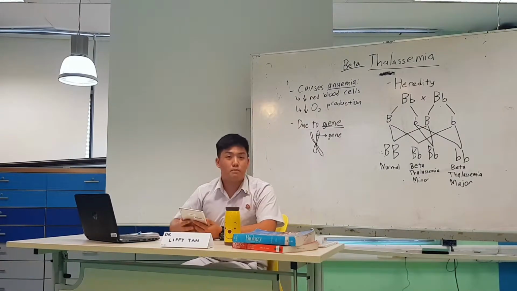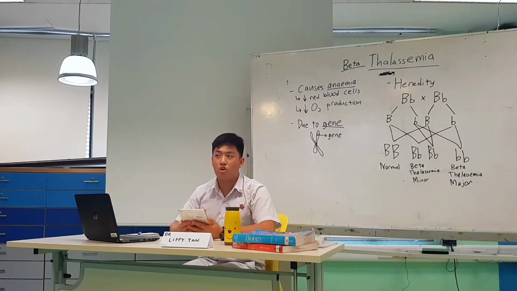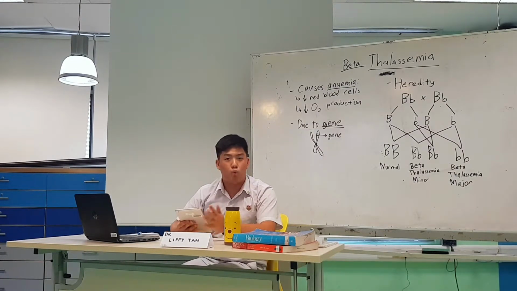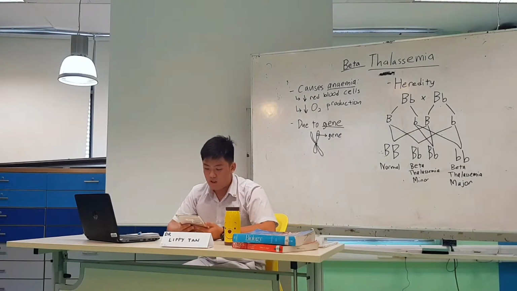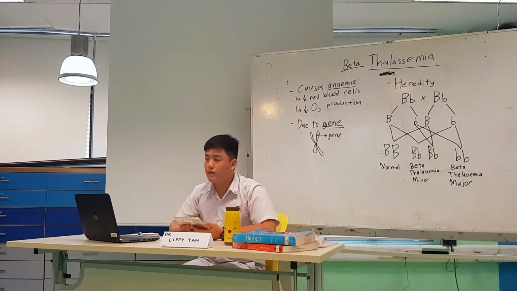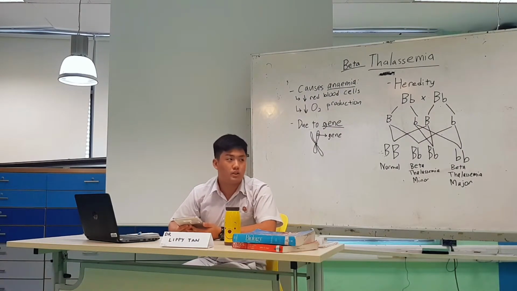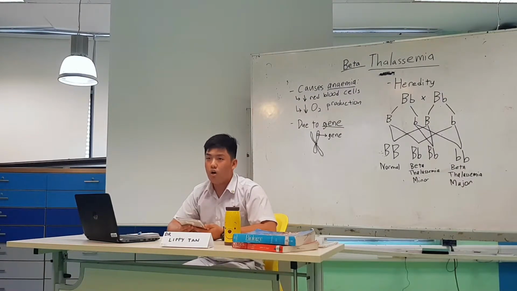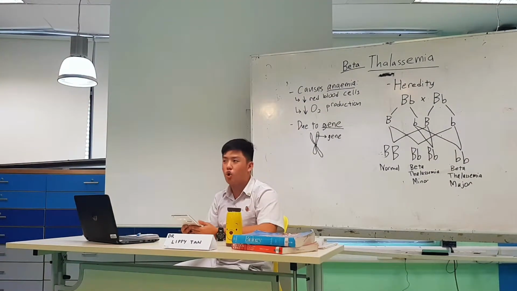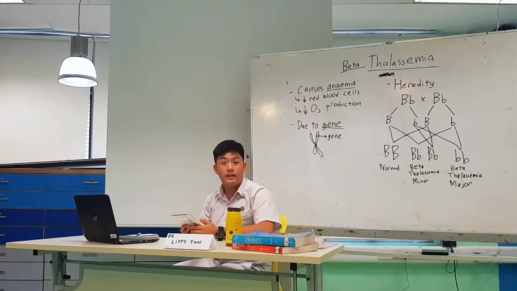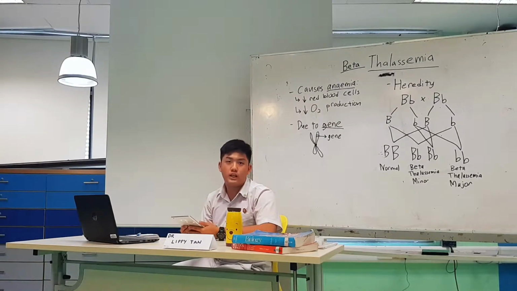And because beta thalassemia minor is a form of incomplete dominance, as long as you have one allele with that gene, you will be affected. And it is incomplete dominant because of the strength of the alleles. The dominant allele and the recessive allele are almost the same in strength, and that causes beta thalassemia in humans.